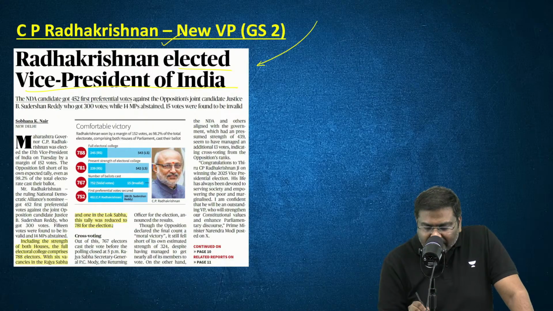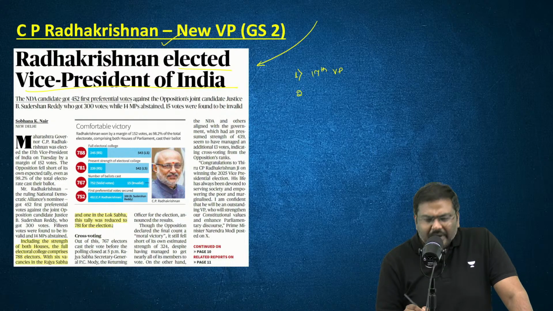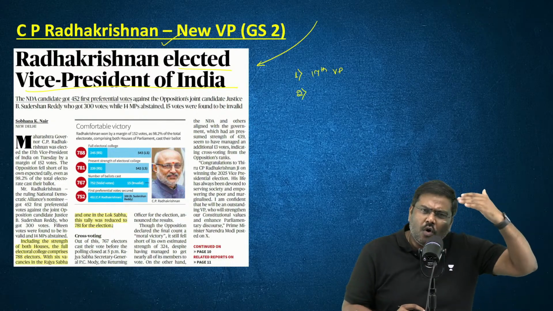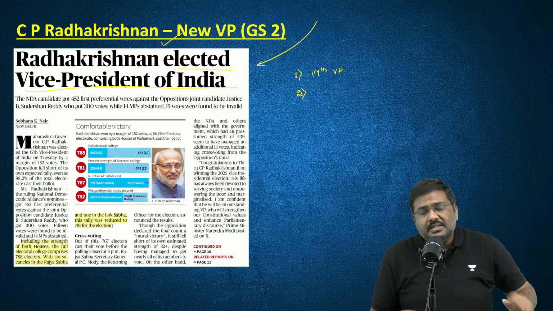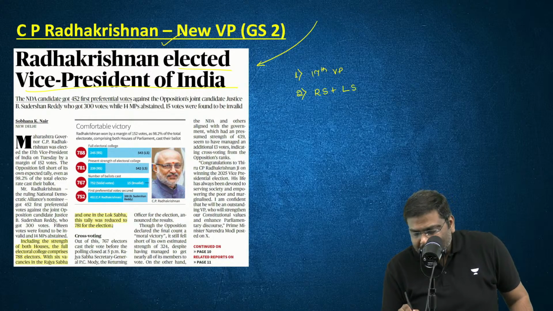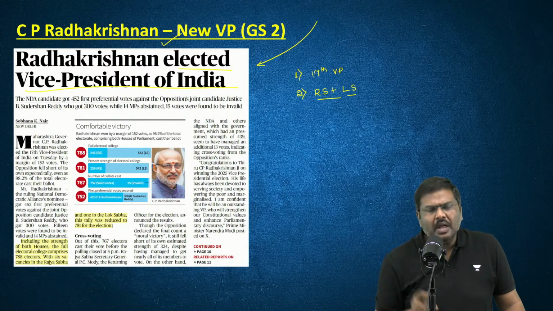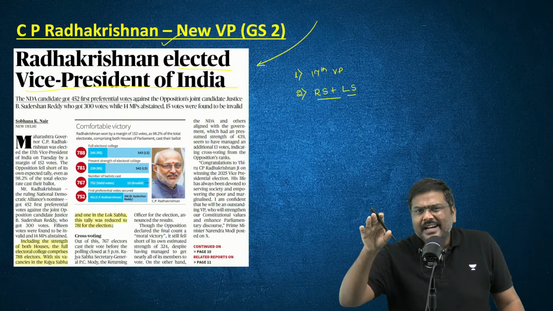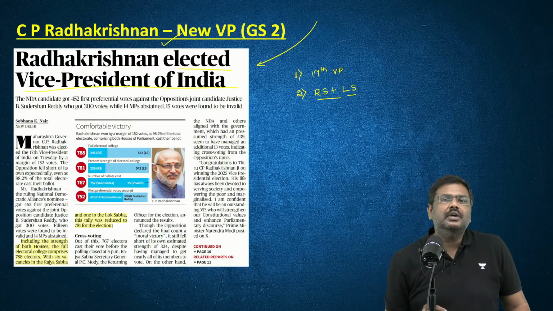Now, this is one factual piece of information: he is the 17th Vice President. Second point, in addition to all the other points that you have already read regarding the Vice President, in the context of Vice Presidential elections, please understand, it is the members of Rajya Sabha plus Lok Sabha who vote. I repeat, Rajya Sabha plus Lok Sabha. You do not see the state representatives voting. No, in VP elections, it is not done.